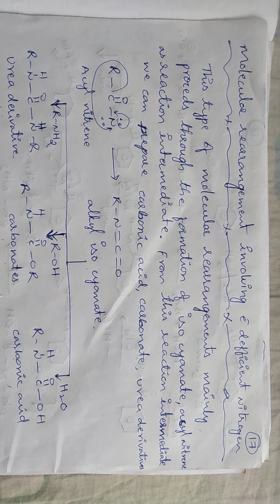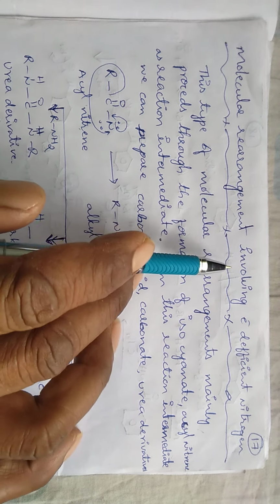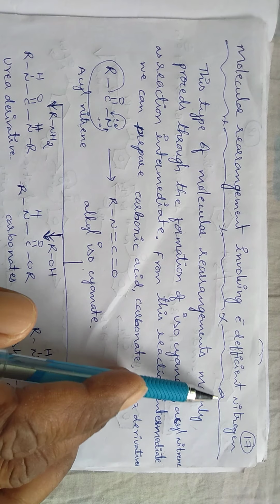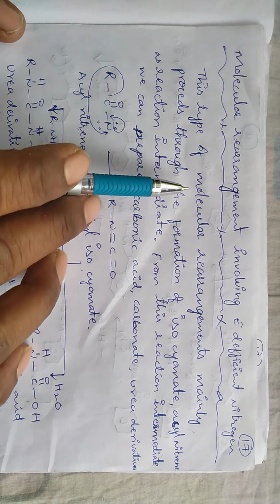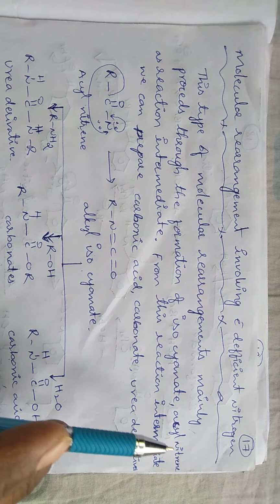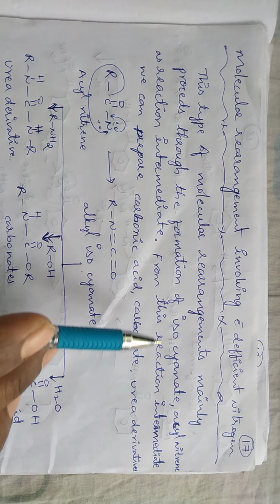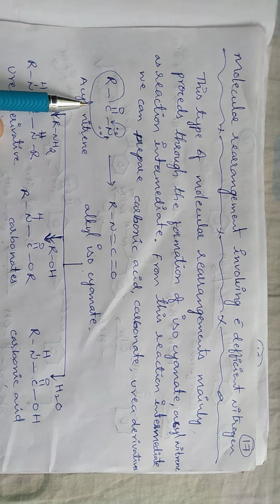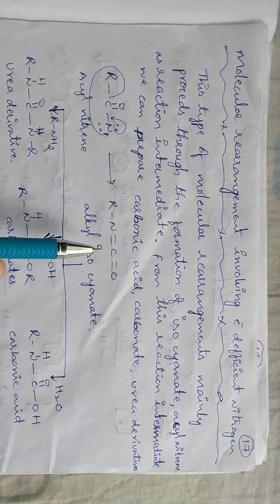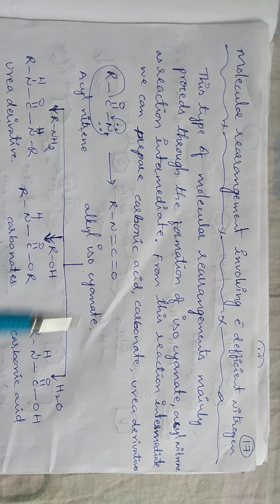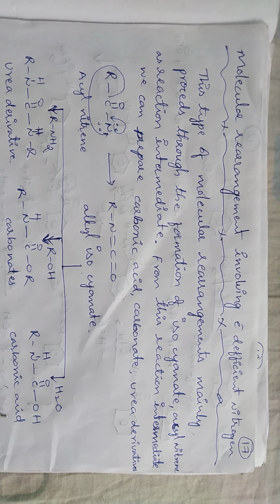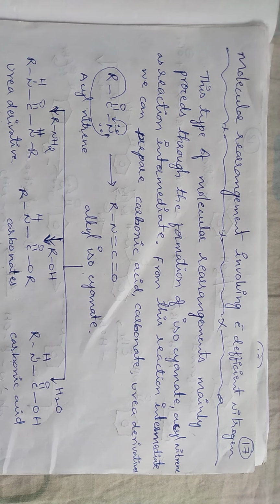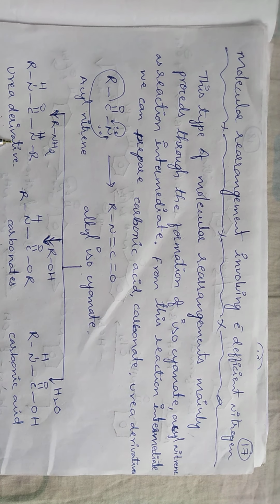Good morning all. Let us discuss molecular rearrangement reactions involving electron deficient nitrogen. This type of molecular rearrangement reaction mainly proceeds through the formation of isocyanate and acyl nitrene as reaction intermediates. From alkyl isocyanate we can prepare carbonic acid, carbonates and urea derivatives.